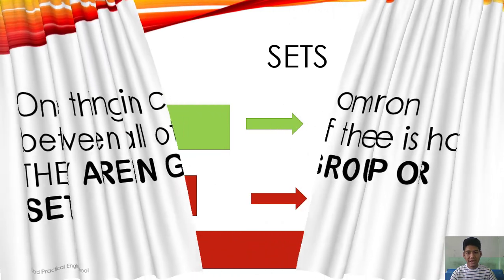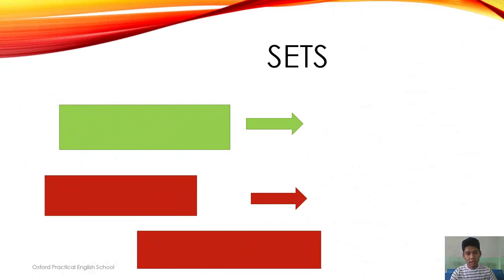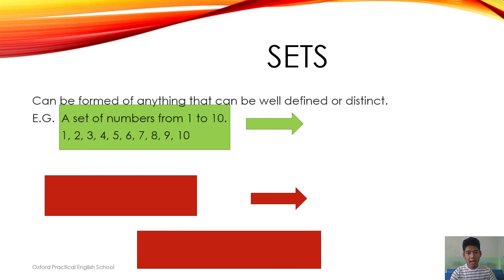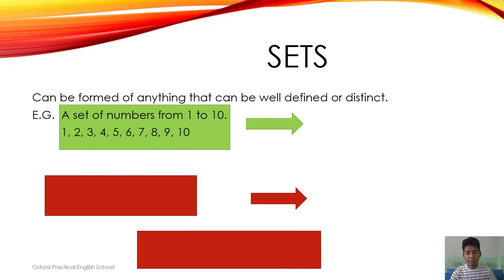So what exactly does a set mean? A set can be formed of anything that can be well defined or distinct. What does well defined or distinct mean? For example, a set of numbers from 1 to 10, is it well defined? Yes, it is, because we can list down all the elements from 1 to 10 and hence it is a set. They are 1, 2, 3, 4, 5, 6, 7, 8, 9, 10.